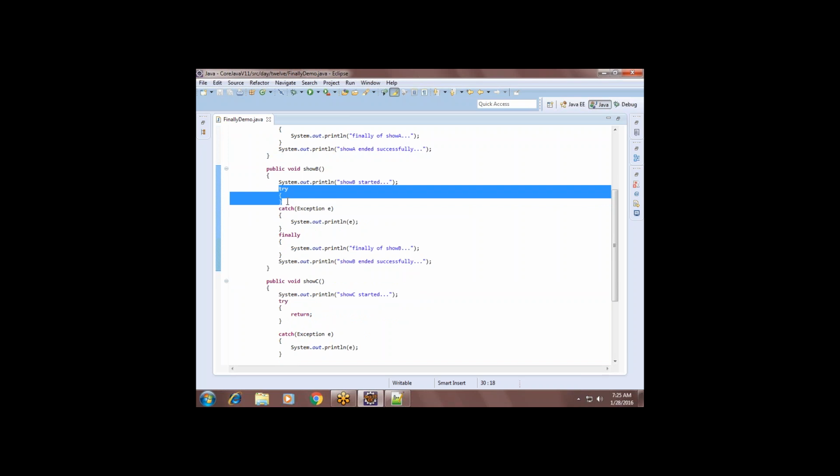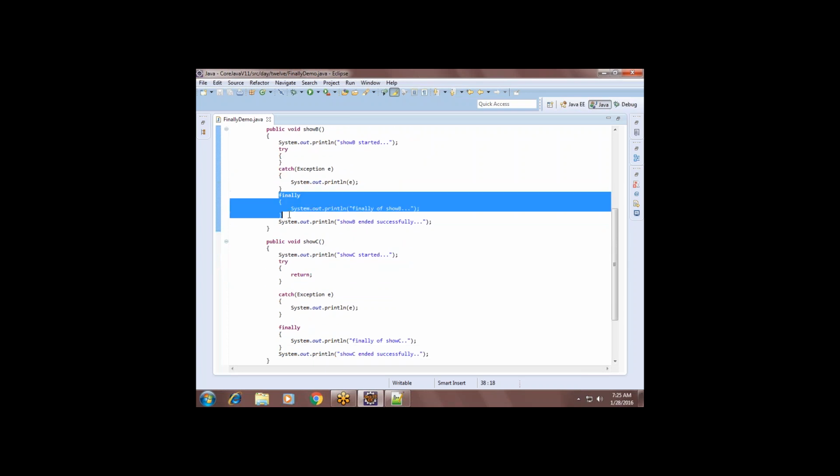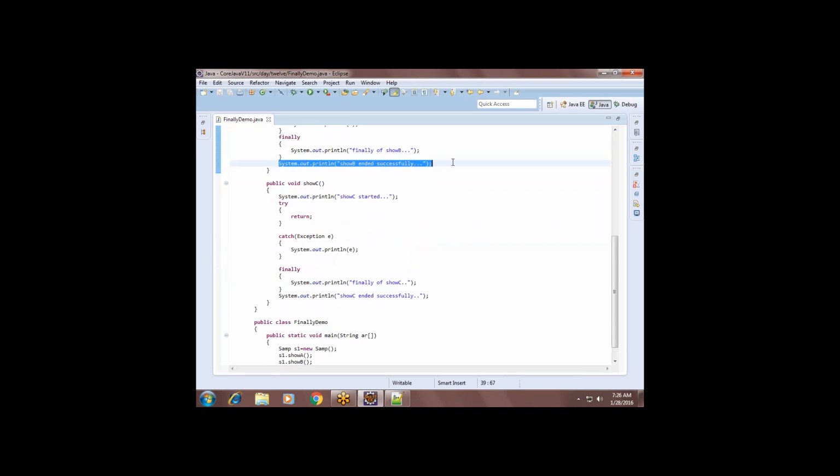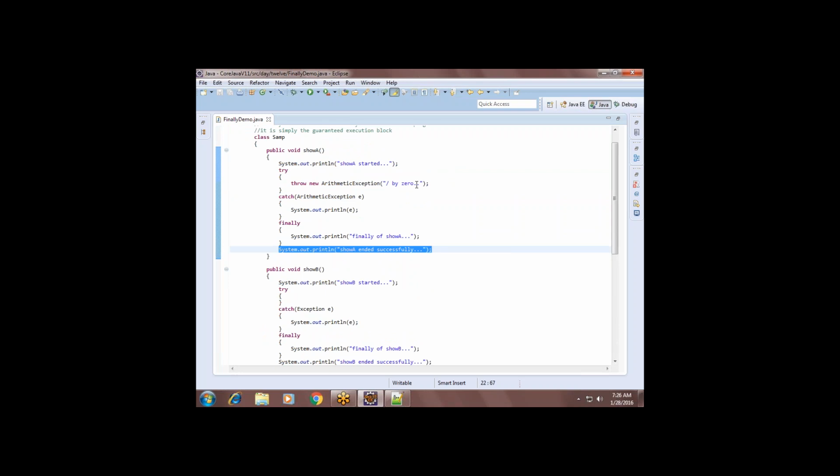Okay. In the second case, in the try block, I am not raising an exception. Is there any exception rising in the try block? No. Do you think the catch block is executed now? No. What about the finally block? Yeah, it will be executed. What about the last statement? Yeah, it will run. What about the last statement in the first method, when the exception is raised? I think it will also print.